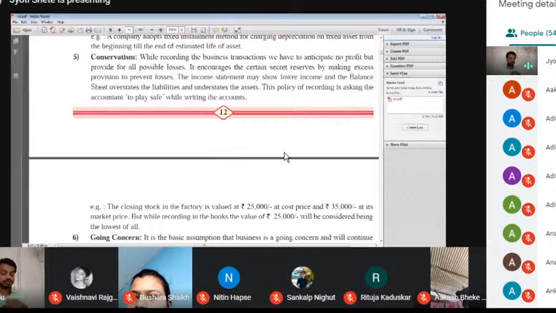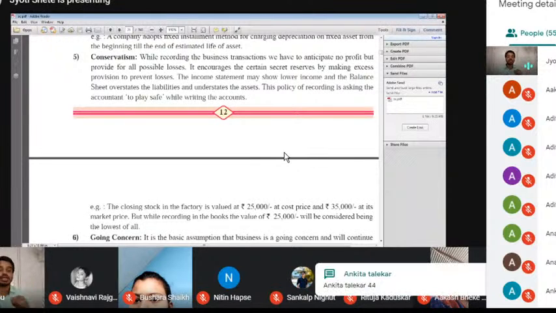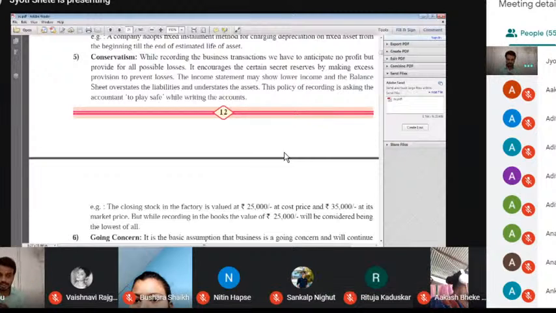If I go to a shop and purchase a raincoat or stationery, I have no idea of the cost, but the shopkeeper tells me the cost of the stationery is 100 rupees. So I enter the stationery cost in terms of money. That's what is called the money measurement concept: anything we enter, we enter in terms of money.